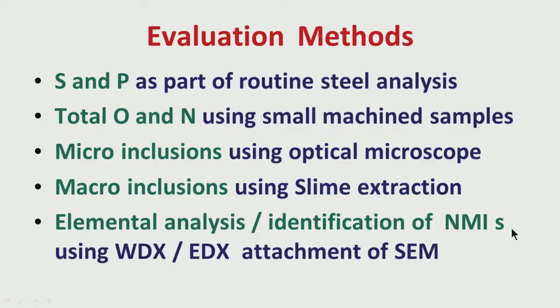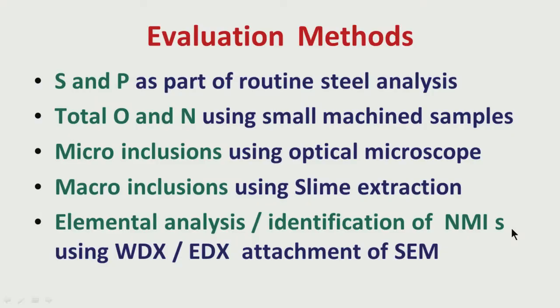Now, let us try to understand how we evaluate. This is very important. We have taken samples, we have been careful, and the samples represent a homogeneous mass, whether from the liquid or from the solid or from the final product. We have ensured the samples are not from the surfaces, they are from the interior, whether liquid or solid. Now, let us come to the different aspects of quality, which I have already covered.